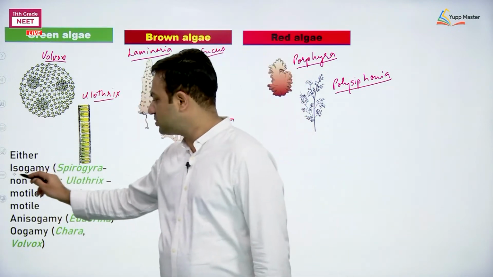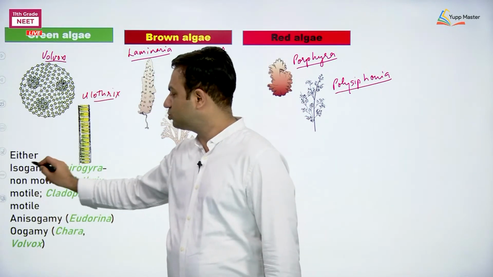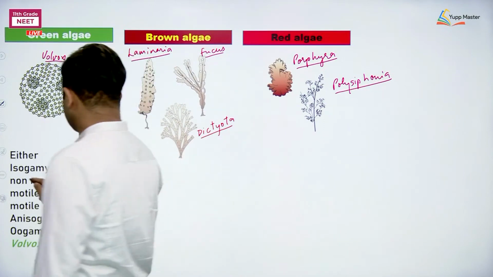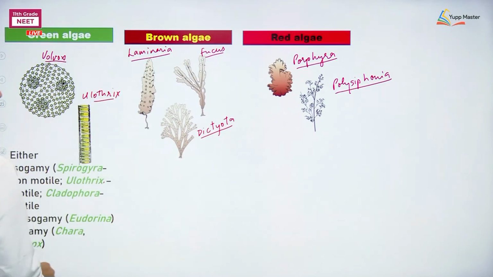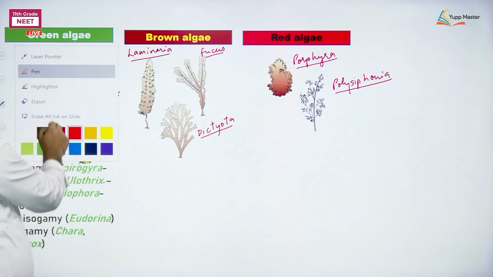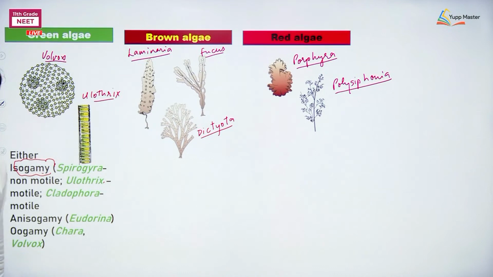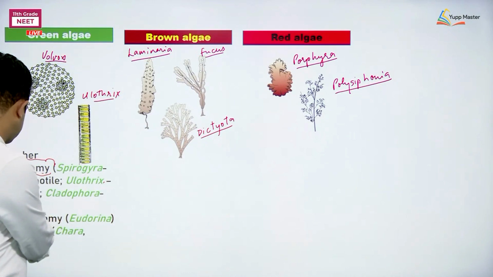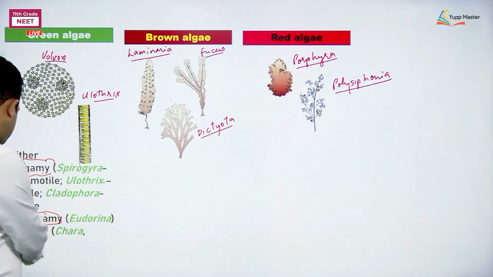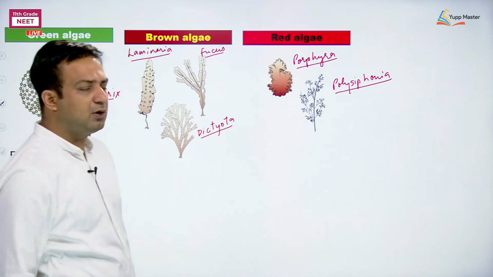Their members are isogamous, their members may be anisogamous, their members may be oogamous.